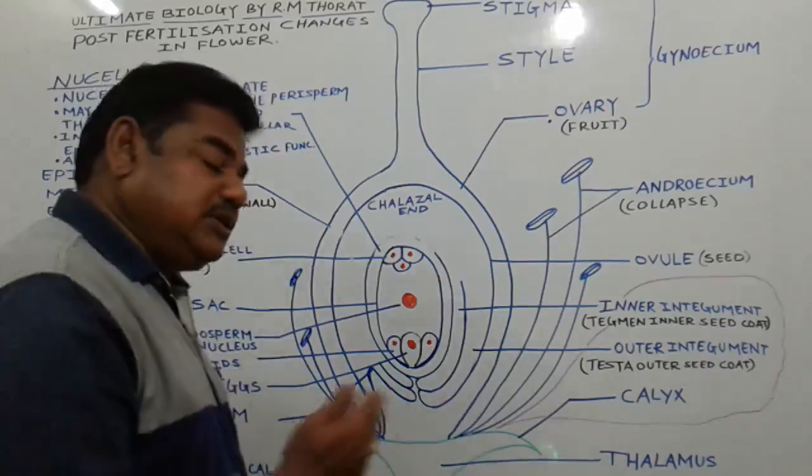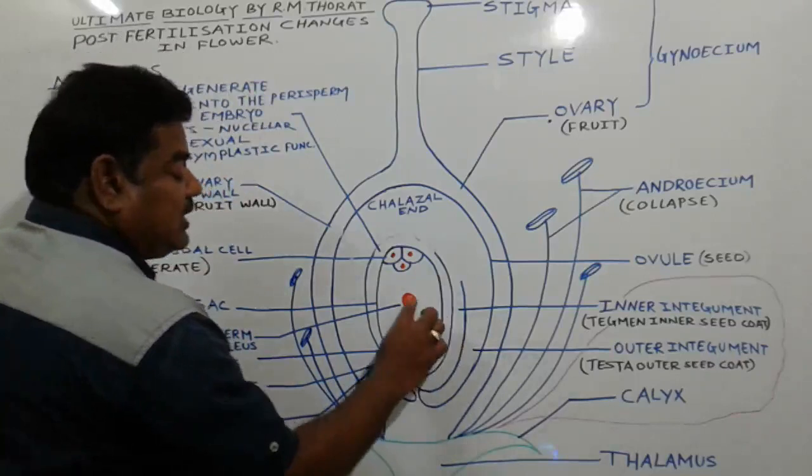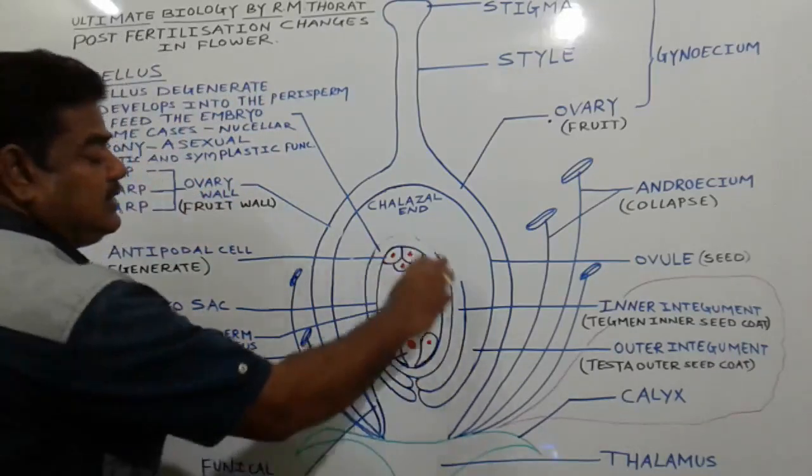Dear student, in the previous video we saw how double fertilization and triple fusion take place in the embryo sac.